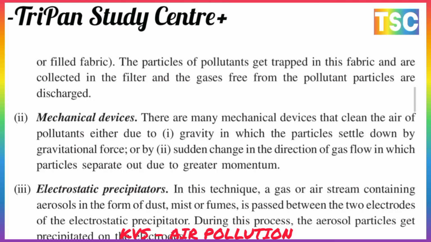The next is the mechanical device. There are many mechanical devices that clean air pollutants, using gravity, in which the particles settle down by gravitational force, or a sudden change in the direction of the gas flow, in which the particles separate out due to greater momentum. The third is the electrostatic precipitator. A gas or air stream containing aerosols in the form of dust, mist, or fumes passes between two electrodes in the electrostatic precipitator, and during the process the aerosol particles get precipitated on the electrodes.